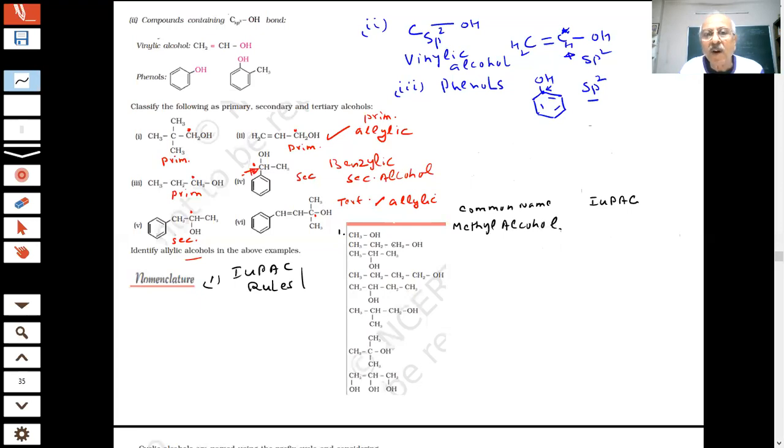How many carbons are there? One, and an OH group is there. So it is derived from methane. The root of the carbon is one. So what will this be? Methanol. Okay. What is the IUPAC name of the second one?